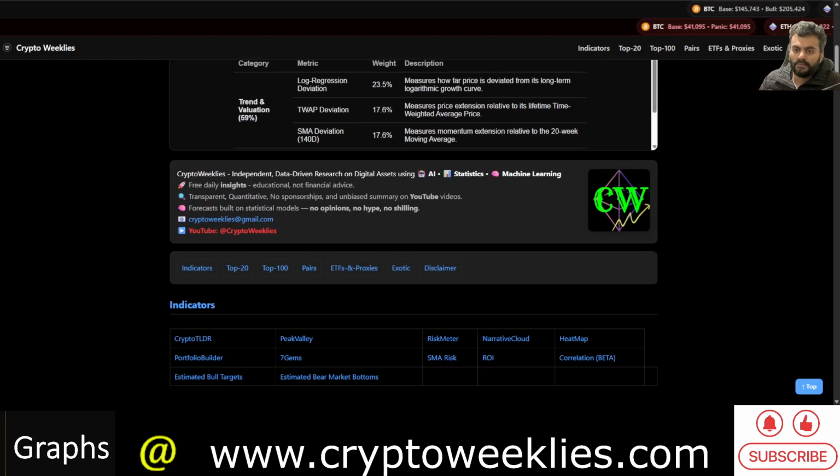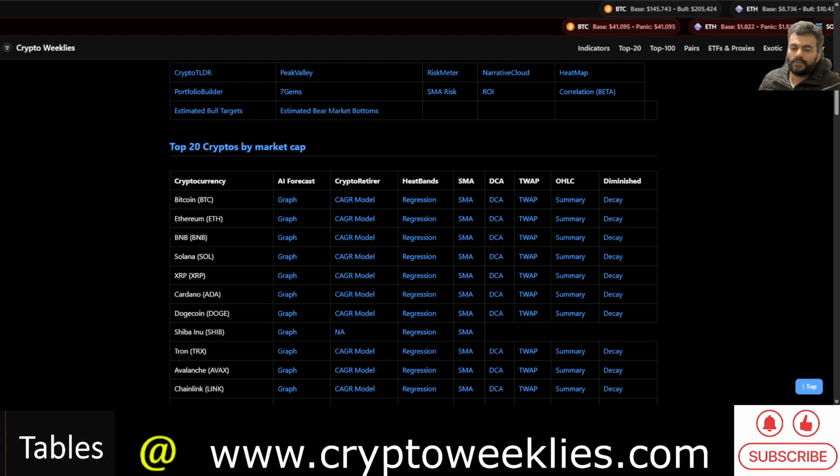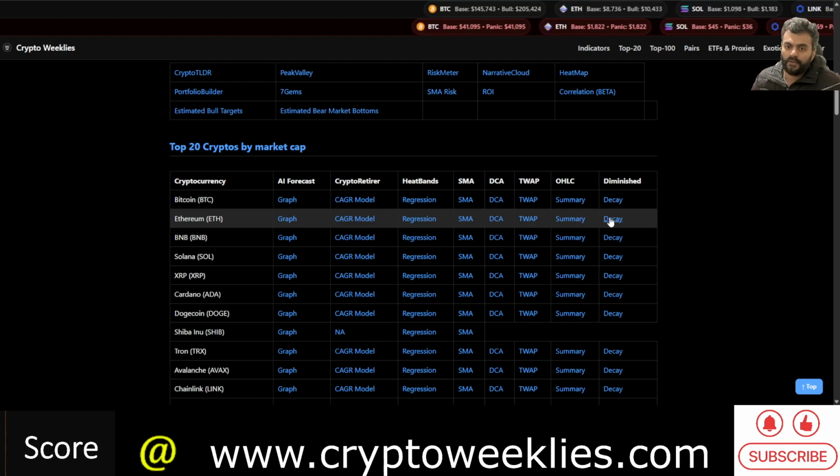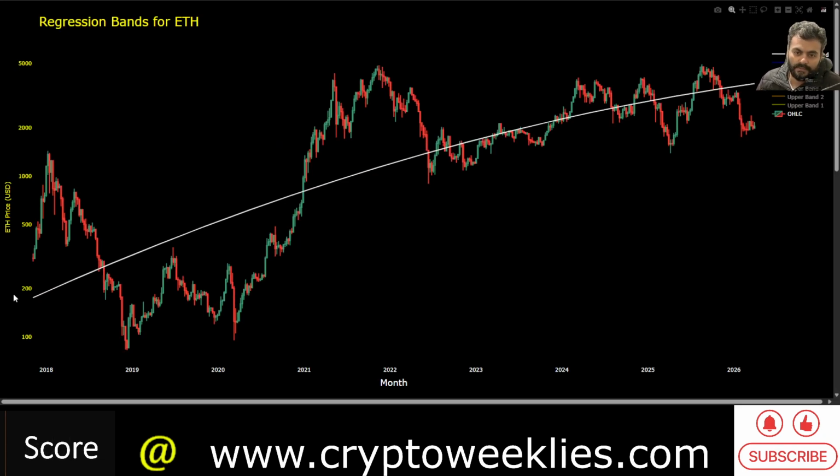So coming to a deeper dive on ETH today, we'll start with the diminished decay based regression model. This is the polynomial regression based mathematically derived fair value line since 2017. If you were to cut the price action into two halves, where the top half is where the price action is overvalued and the bottom half is undervalued, and using a non-linear estimation of that price action based fair value, the fair value for ETH is coming in at around 3,700.